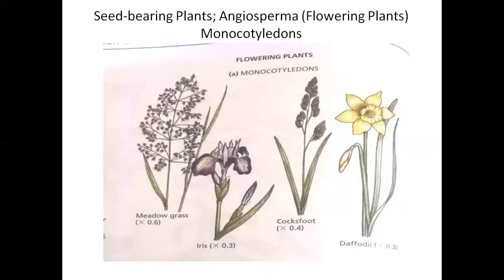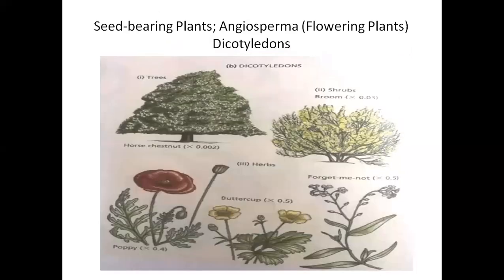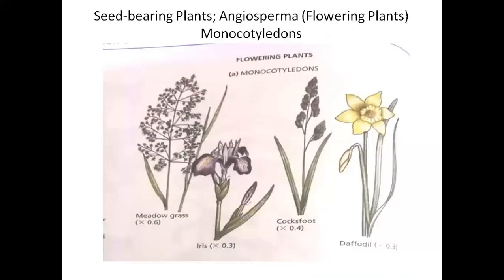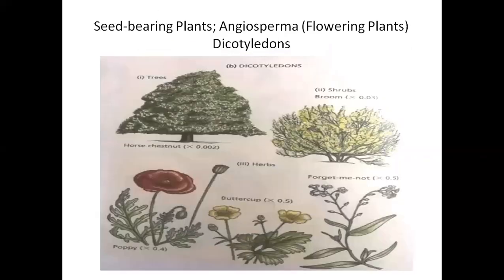Monocots or dicots के differences हम detail में in our upcoming lessons we'll do them. So right now just remember what are the monocots and the dicots. They belong to the kingdom Plantae, class Angiosperma or flowering plants. Okay, here in the previous slide you could see monocots. Here meadowgrass, daffodils, all these are monocots. And if we talk about dicots, we have poppy, we have buttercup, we have different shrubs in dicots, and we have different trees in the dicots.